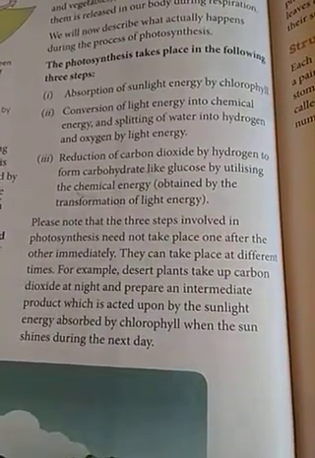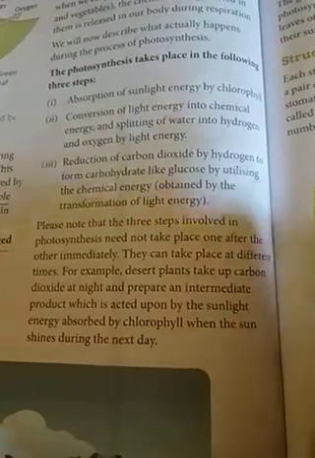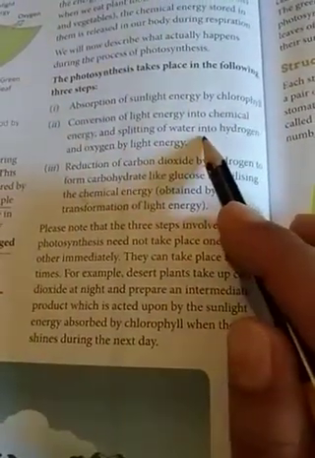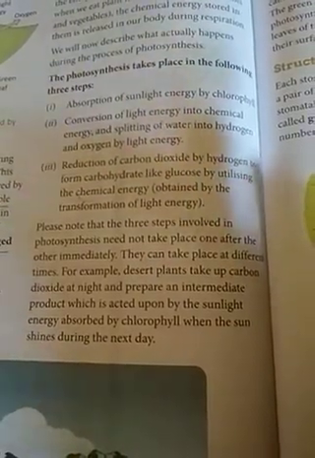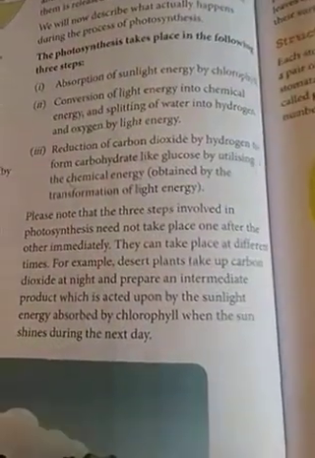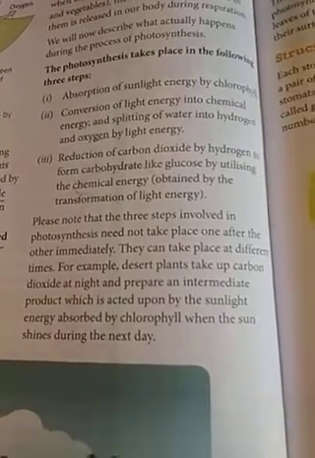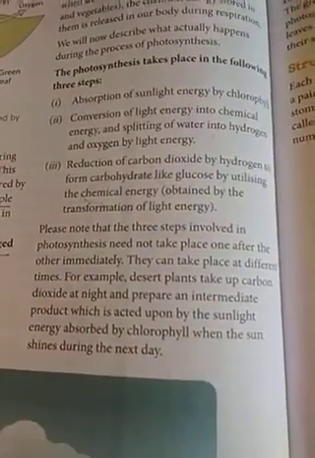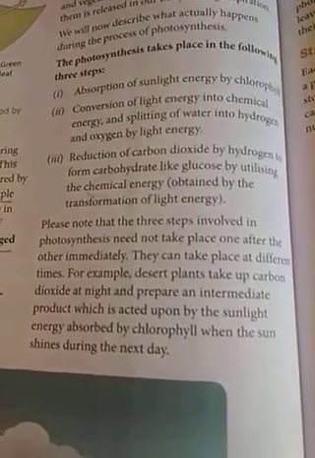Okay, so all of you should know that in whichever plant it is, any plant, the photosynthesis is happening in these three steps. These three steps have to be involved during photosynthesis, and they take place one after another immediately. As soon as the first step is completed, the second step starts. As soon as the second step is completed, the third step starts. So photosynthesis in a plant has to be done in these three steps back to back.